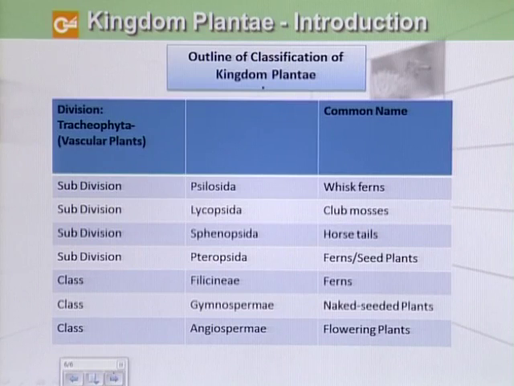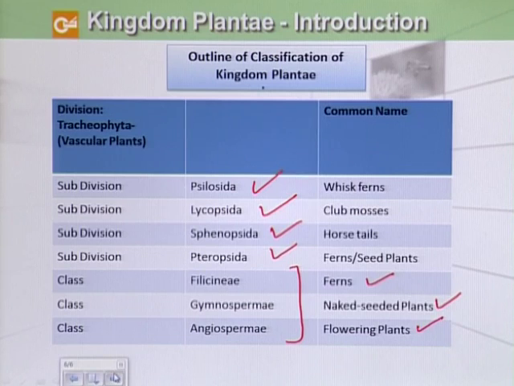And then we have division Tracheophyta, which are vascular plants, and they are subdivided into Psilopsida, Lycopsida, Sphenopsida, Pteropsida. And then subdivision Pteropsida is divided into three classes. Number one is the class of ferns, the other class is that of naked seeded plants which are called gymnospermae, and the third one is angiospermae or flowering plants.